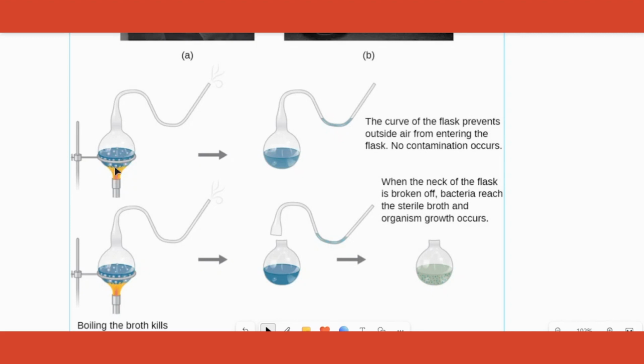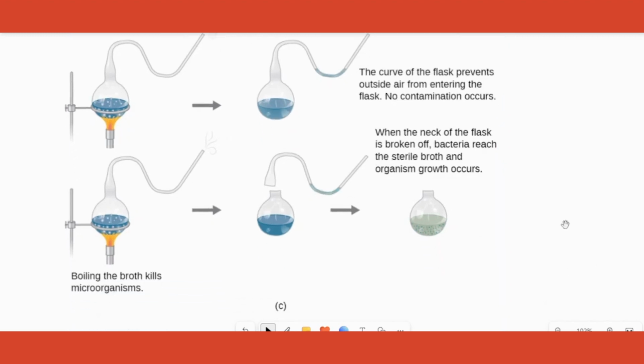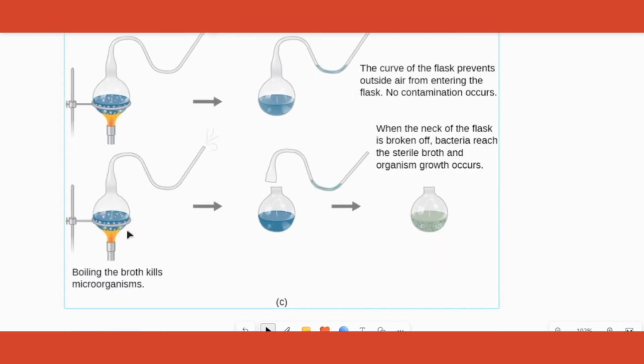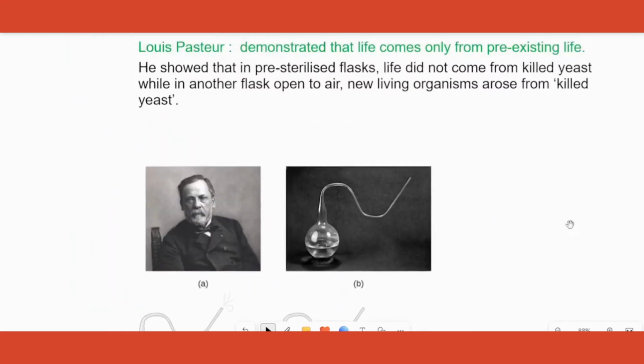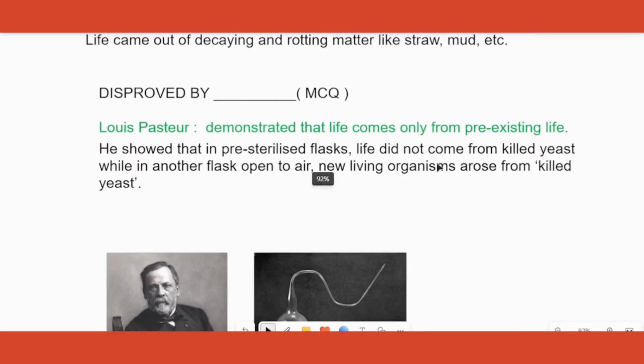He started boiling it and as the water vapor started escaping, he stopped boiling, and whatever water vapor was there here started condensing on the U-shaped part, making sure that nothing can enter this flask at all. So therefore there is a plug kind of existence, so nothing can actually enter from outside. And he left it over there, and he realized that no growth happened in that broth, which stated there is no spontaneous generation happening. Whatever life came into it came from pre-existing life.